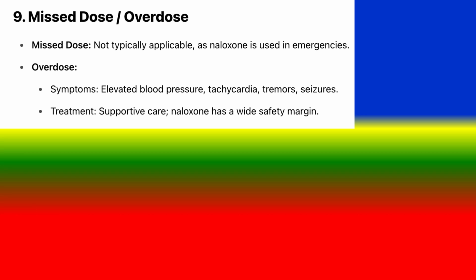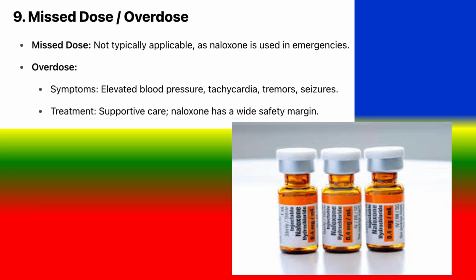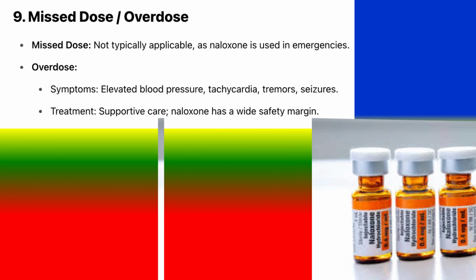9. Missed dose, overdose. Missed dose is not typically applicable as naloxone is used in emergencies. Overdose symptoms: elevated blood pressure, tachycardia, tremors, seizures. Treatment: supportive care. Naloxone has a wide safety margin.